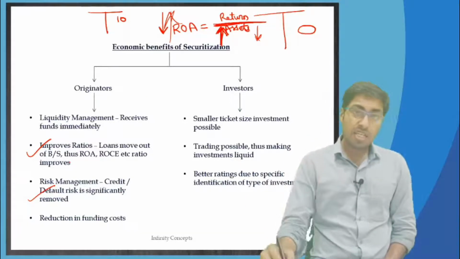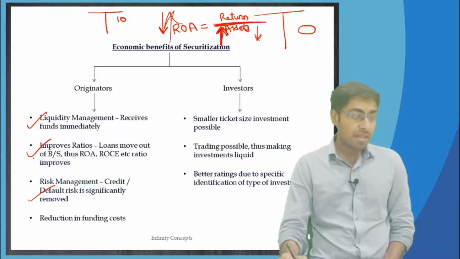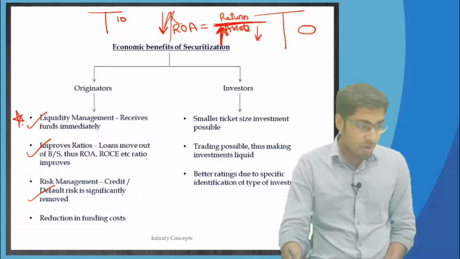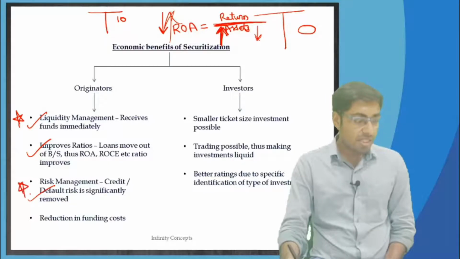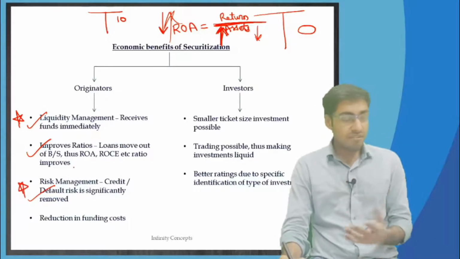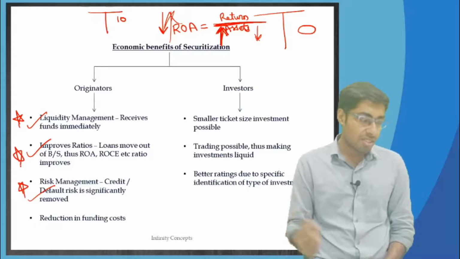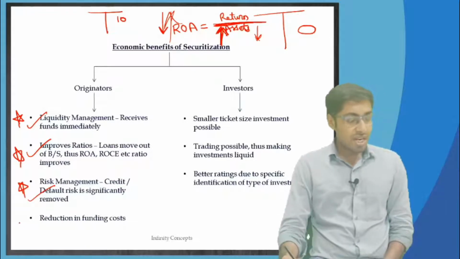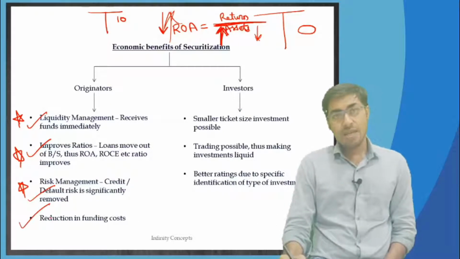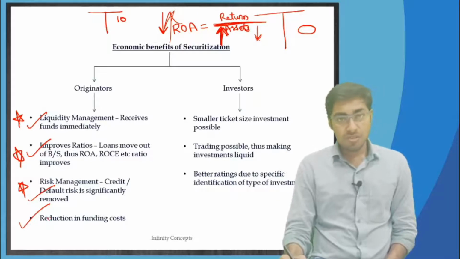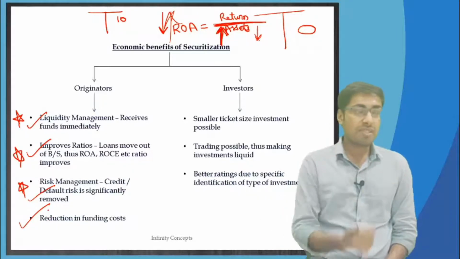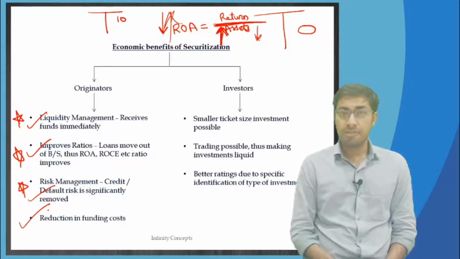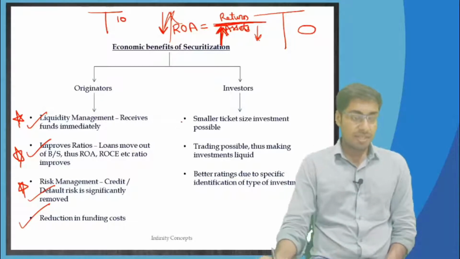So that is one of the main, a very important benefit. And there is also a reduction in funding cost. The funding costs are also less because you have got back the money and you can do business with the same $100 million. So that is another thing.